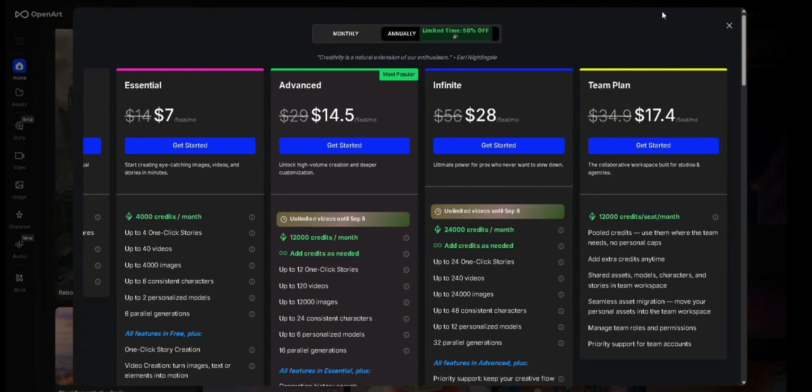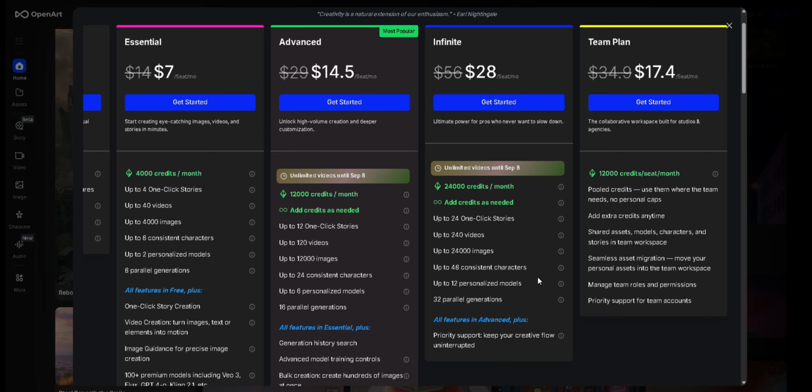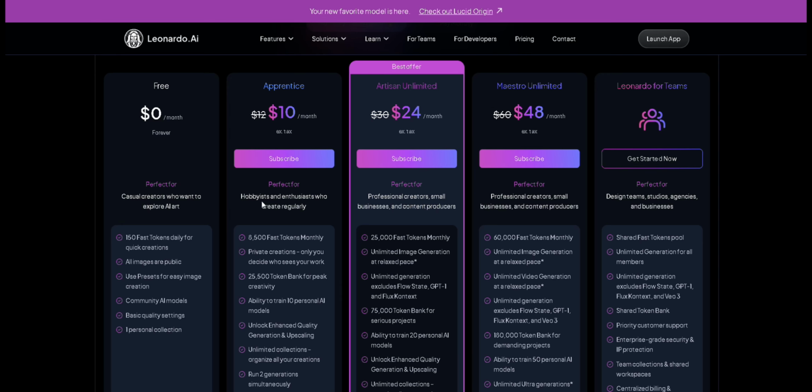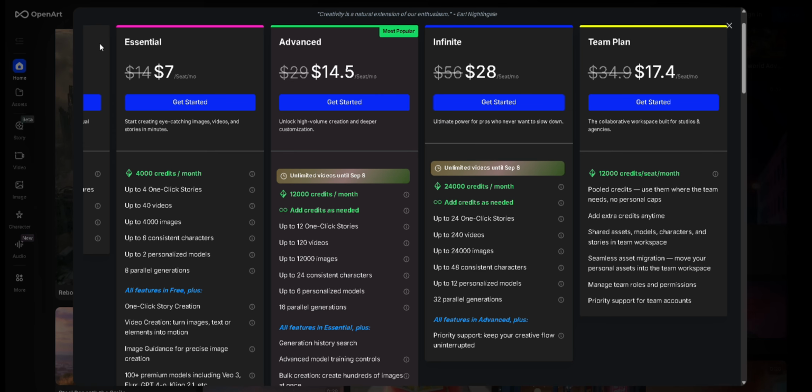Bottom line, if you need pro level control and plugin style workflows, go with Leonardo AI. If you prioritize speed, affordability, and ease of use, especially without Discord, OpenArt AI is the smart choice. That's our side by side of Leonardo AI versus OpenArt AI.